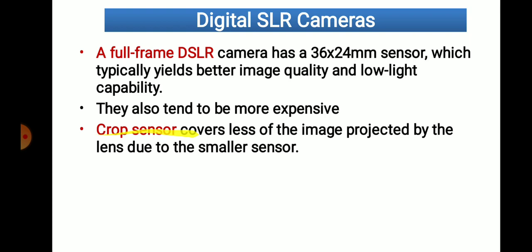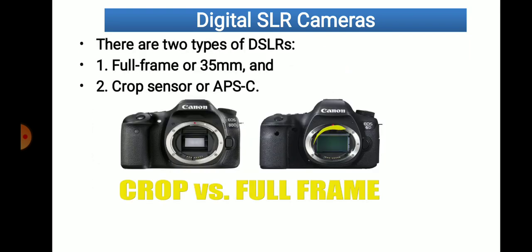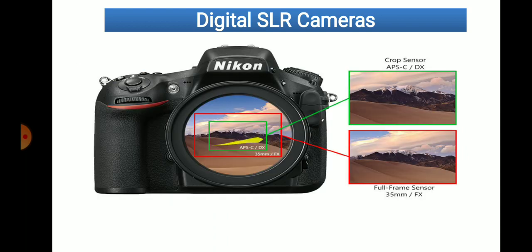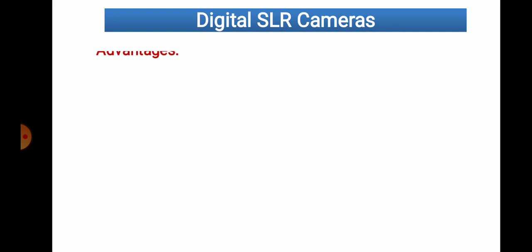Crop sensors cover less of the image projected by the lens due to the smaller sensor. The sensor, that sensor we have discussed here. This one, this frame. So these sensors, it is a smaller sensor. So we are getting a small image here. This is the small image. It is capturing a small area, while full frame is capturing a large area. So that is the difference between full frame and crop sensor camera.